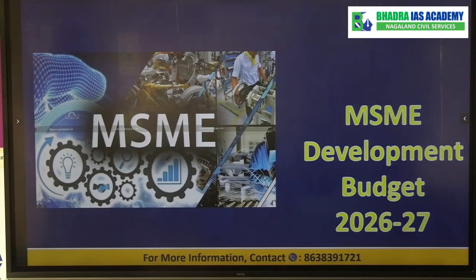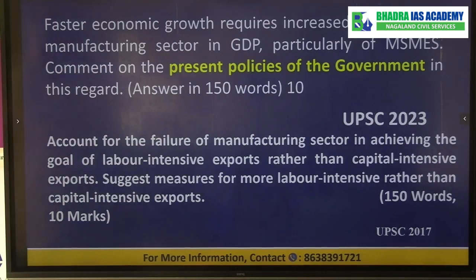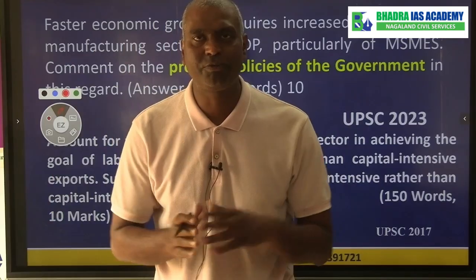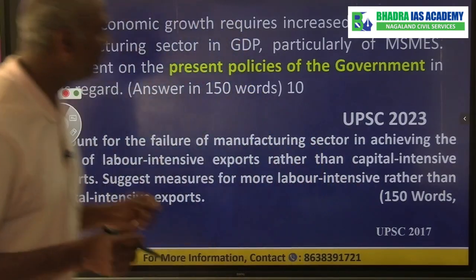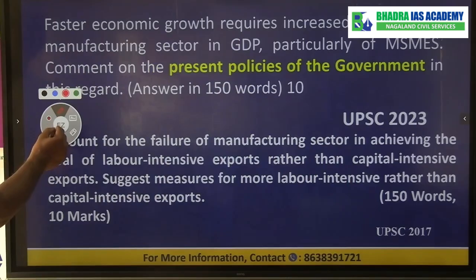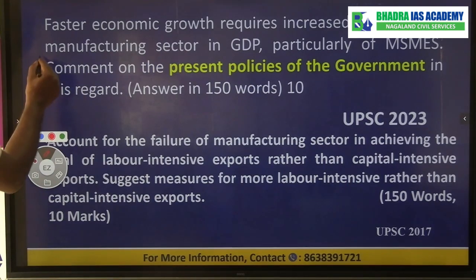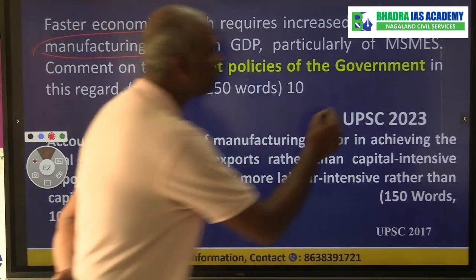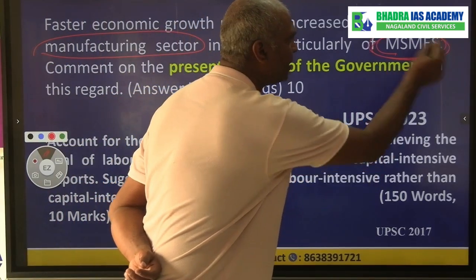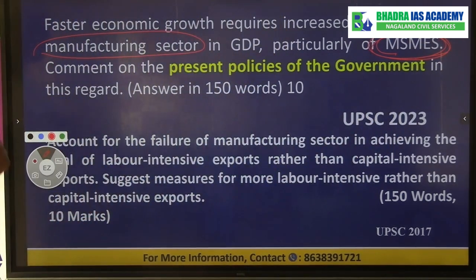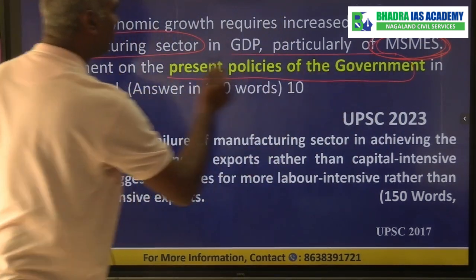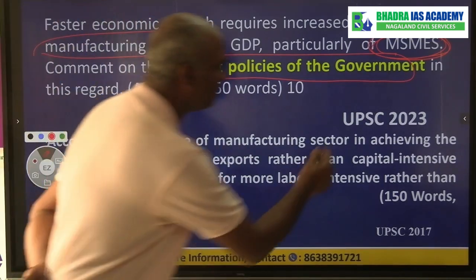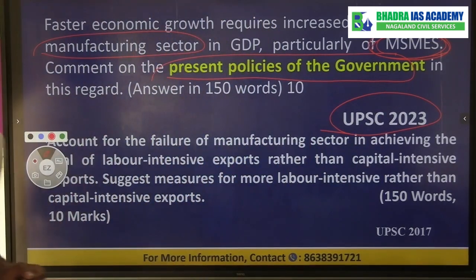Now if you look at this from the exam perspective, there were questions asked earlier, say for example in UPSC, because now we have a common syllabus of UPSC, APSC together. So if you look at this syllabus, faster economic growth requires increased share of manufacturing sector production in GDP. Specifically, the question deals with the topic of MSME, right? So they asked, what are the present policies of the government for MSME? This question was asked in UPSC 2023.